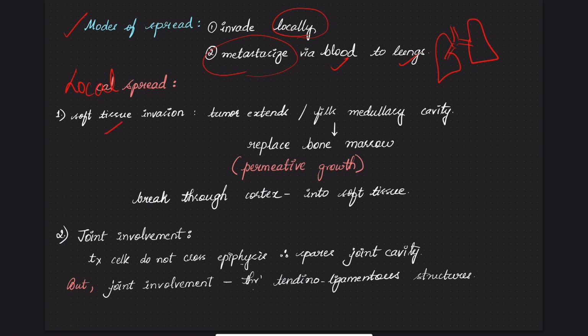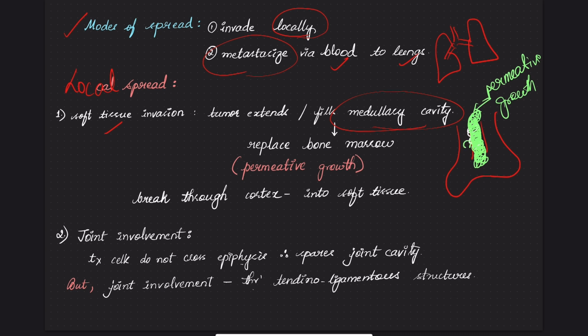First, the tumor arises from the metaphysis and it extends and fills the medullary cavity. Inside the medullary cavity, normally bone marrow is present. This is the bone, this is the marrow. As the tumor arises in the metaphysis, it grows and completely fills up this medullary cavity, replacing the normal bone marrow. This is called permeative growth.